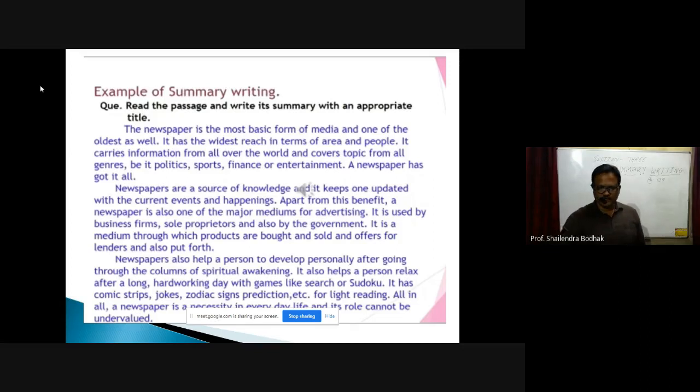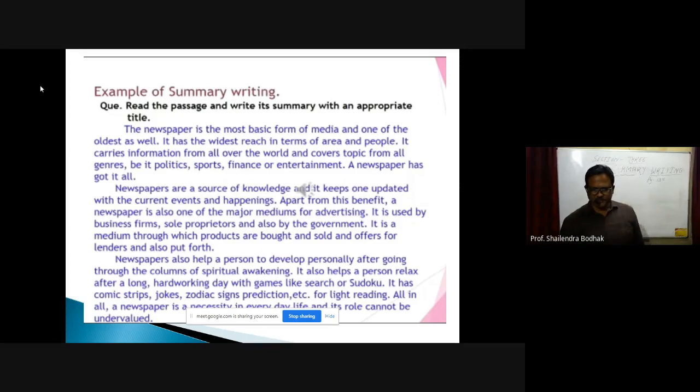Newspapers are a source of knowledge, and they keep one updated with current events and happenings. Apart from this benefit, a newspaper is also one of the major mediums of advertising. It is used by business firms, sole proprietors, and also by the government. It is a medium through which products are bought and sold, and offers for lenders are also put forth.